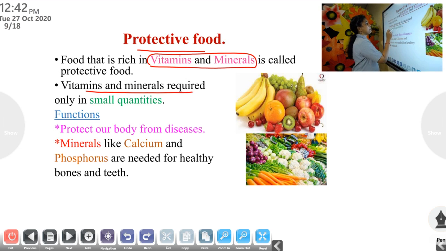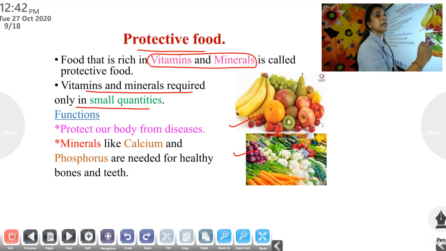These vitamins and minerals are required in only small quantities. We need only a small quantity of vitamins and minerals. But we should eat fruits and vegetables. Which are the sources? From where do we get vitamins and minerals? From fruits and vegetables. What are the functions? It protects our body from diseases.